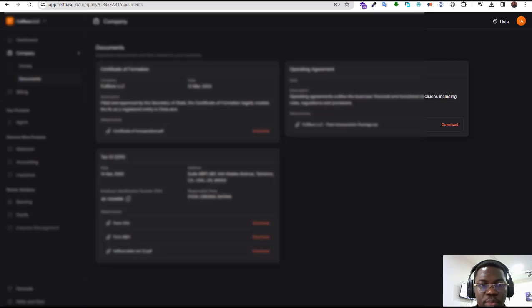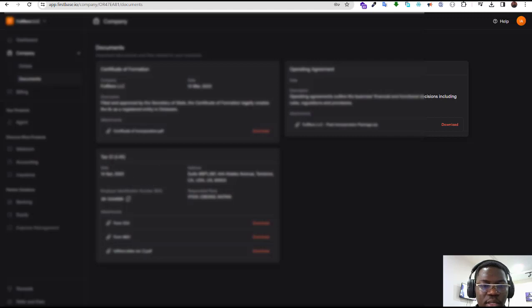Right, so this is my dashboard. And I just clicked on my company documents, and these are the documents that I was given. So important documents and files related to your businesses are displaying here. So the first, okay, the company was successfully registered on March 13, 2023. So I was given my certificate of incorporation, and I can quickly download it from my dashboard here.